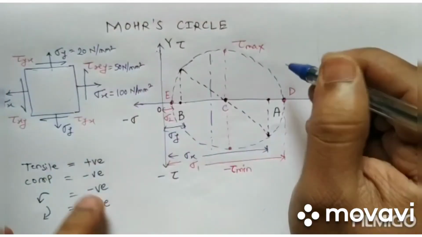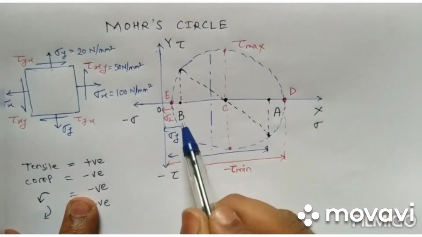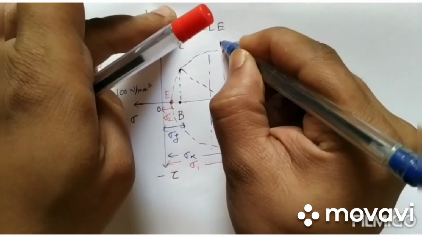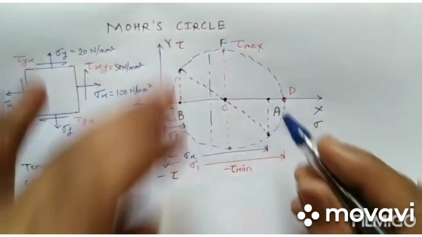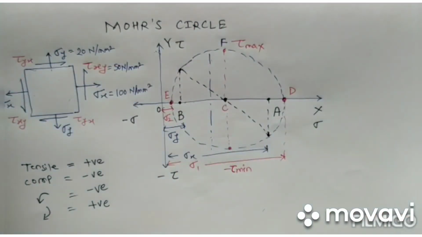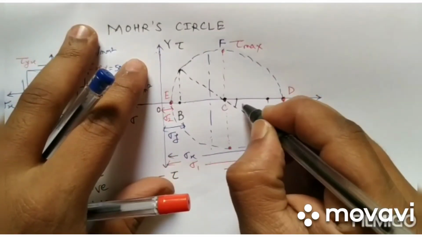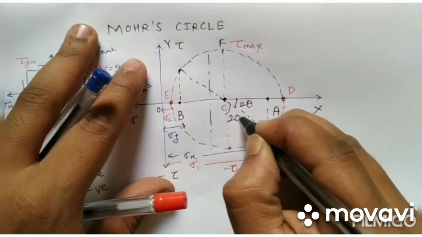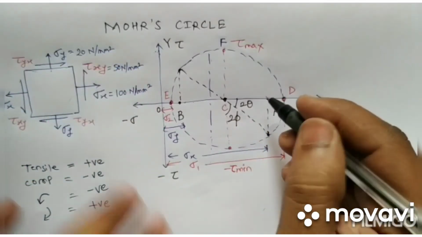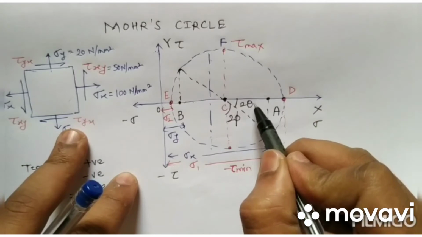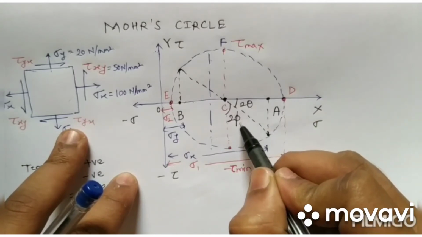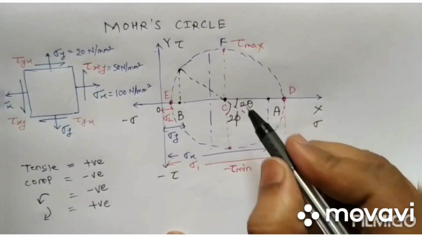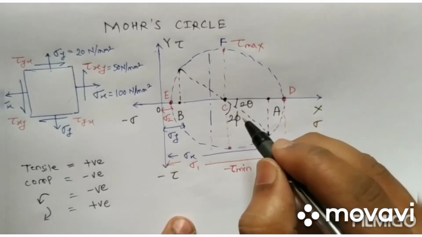So we have points A, B, C, D, E, and let's consider this as F. Okay, and let's consider the angles. This is 2 theta and this is 2 phi. Now theta is the angle for the principal plane and phi is for finding out the plane of maximum shear stress.